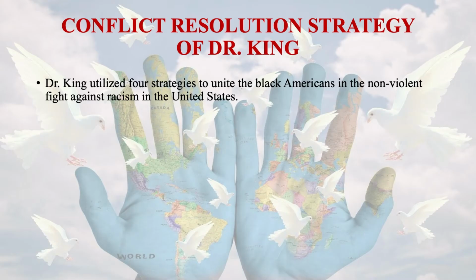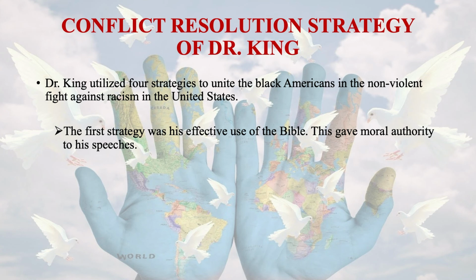So what were the conflict resolution strategies adopted by Dr. King? First, he gave those five notions for non-violent resistance. Then he utilized four strategies to unite the Black Americans in his non-violent fight against racism in the United States. The first strategy was the effective use of the Bible, to give moral authority to his speeches. Because if you use a religious text, it gives moral authority to your speeches.